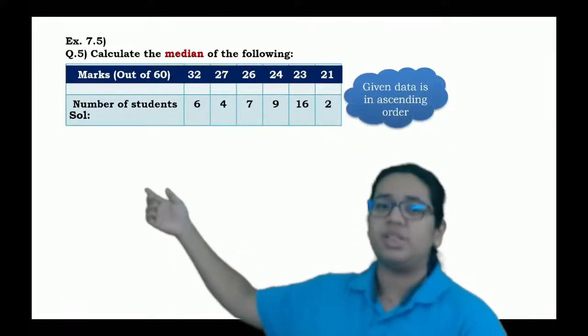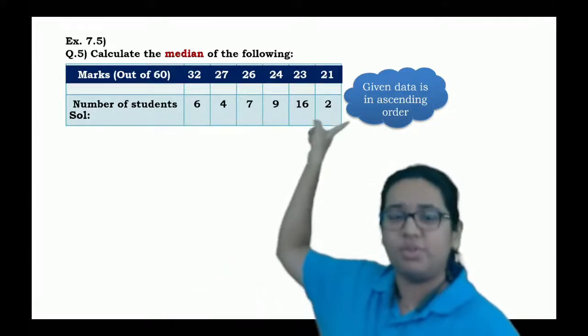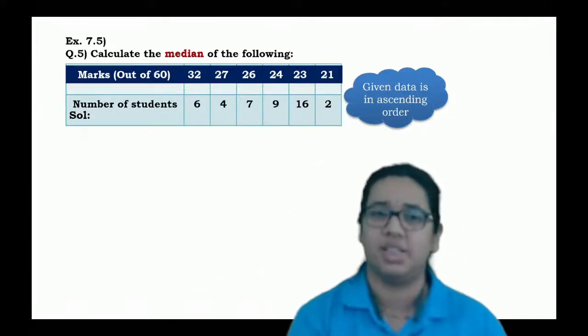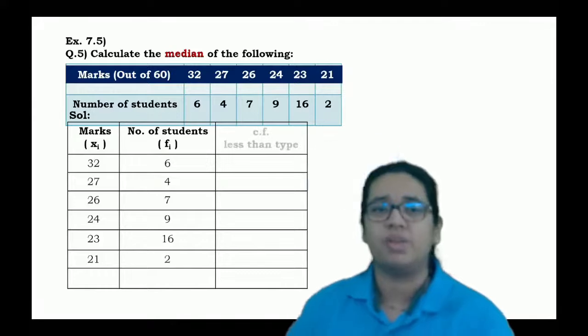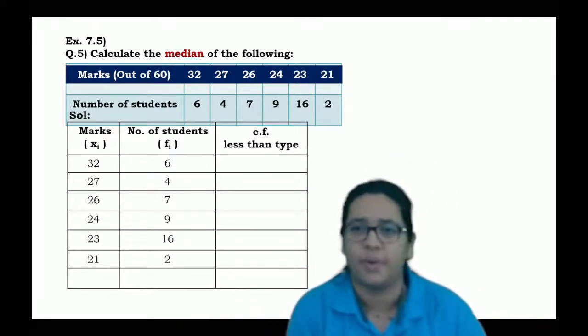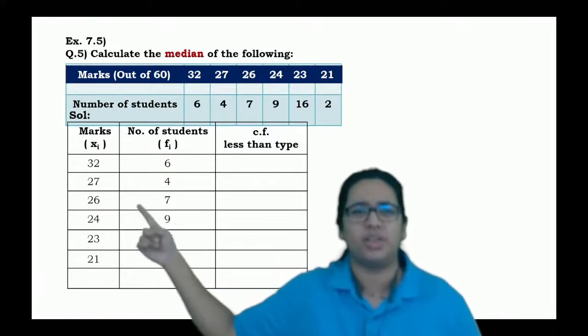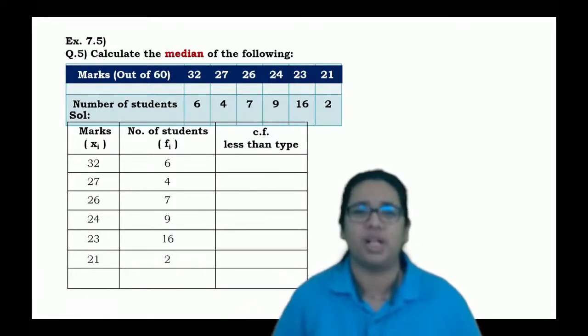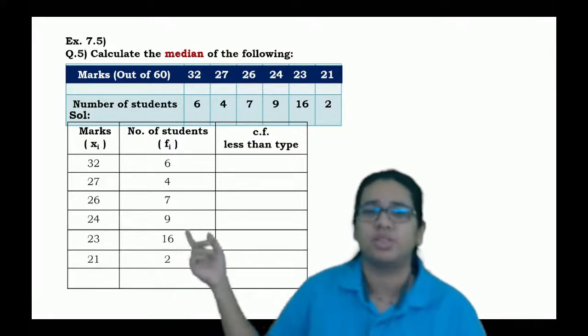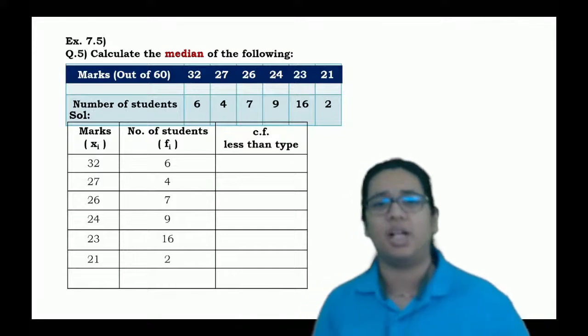The first frequency is about marks, but we have to consider all the data in ascending order, so it will be something like this, either ascending or descending, right? 32, 27, 26, 24, 23 and 20. The corresponding number of students will be 6, 4, 7, 9, 16 and 2.